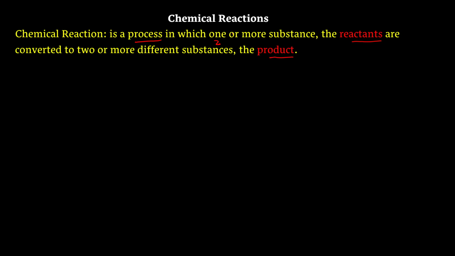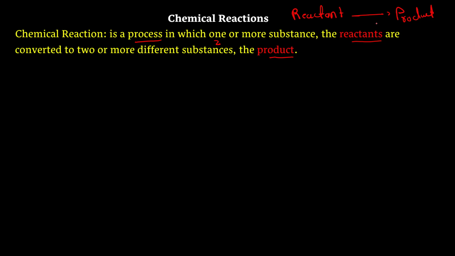It means that we have two main substances in a chemical reaction. The first one is the reactants, the substances that are going to react with each other. And the second one is the product that comes after the reaction of the reactants. So we can say that a chemical reaction is a process in which the reactants are converted to the product.